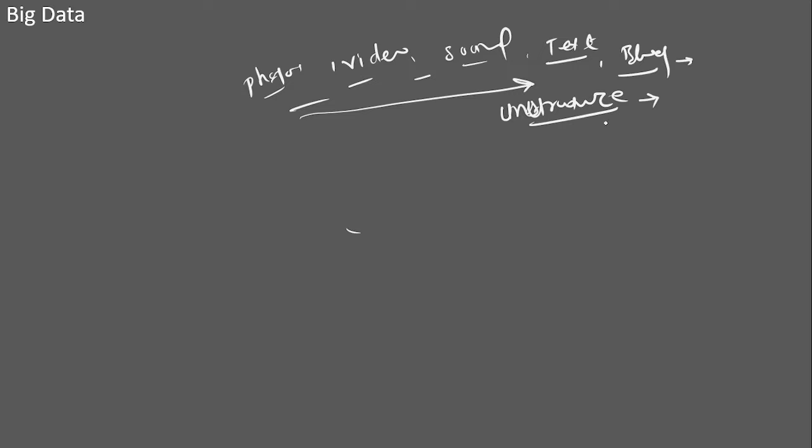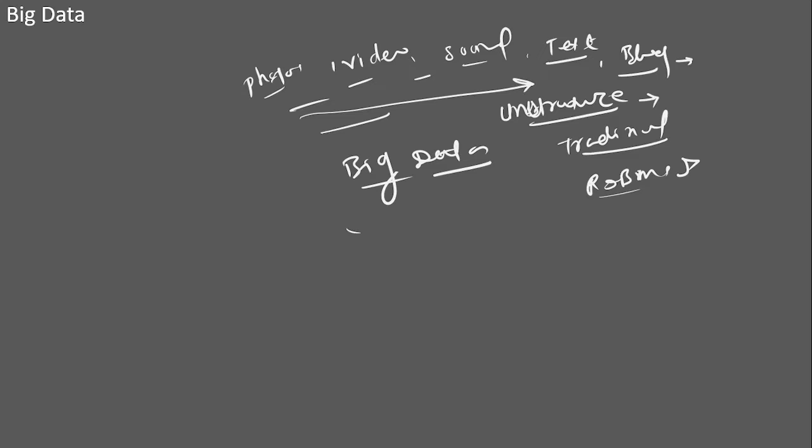Unstructured data does not support the traditional database methods, the traditional data processing methods. What are traditional data processing methods? We have RDBMS, and RDBMS is not able to process this kind of data. So this data, which does not fit into the structure, is unstructured data, and that is called big data. Big data does not simply mean bigger size data. The data which does not fit into the specified format or any format is called big data.